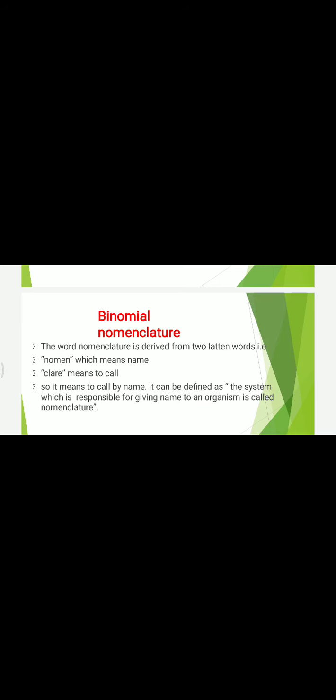The word nomenclature is derived from two Latin words, nomen, which means name, and clare, which means to call. So it means to call by name. It can be defined as the system which is responsible for giving names to organisms is called nomenclature.